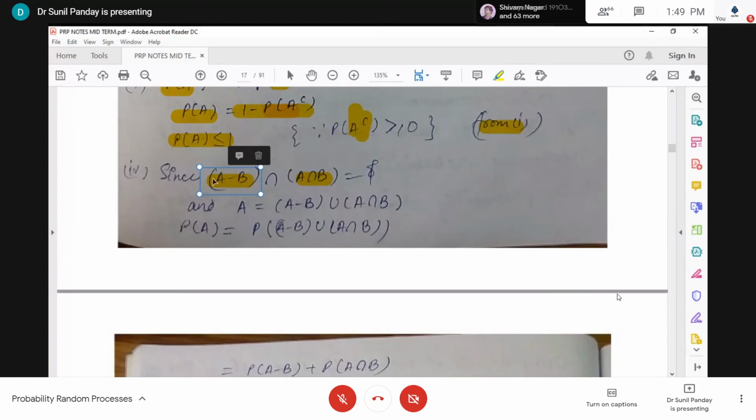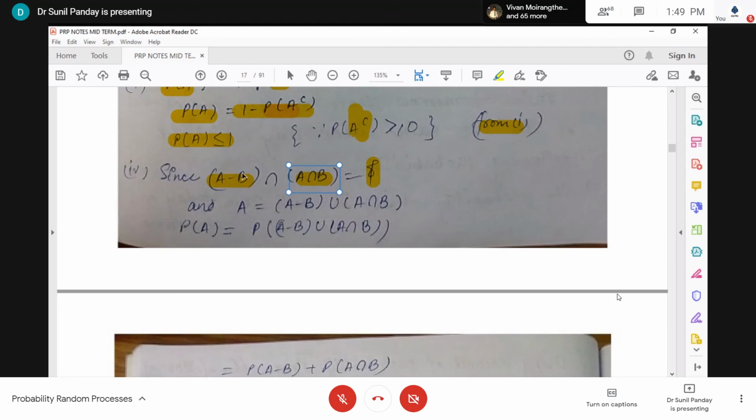So it means this set and this set have nothing in common, as per their definitions. A intersection B and A minus B have nothing in common. Then if I take the intersection of these two sets, I will get the empty event. And if the intersection of two events is empty, it means these two events are mutually exclusive. This event A minus B is mutually exclusive with event A intersection B.